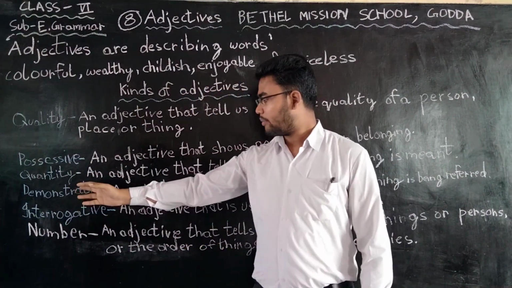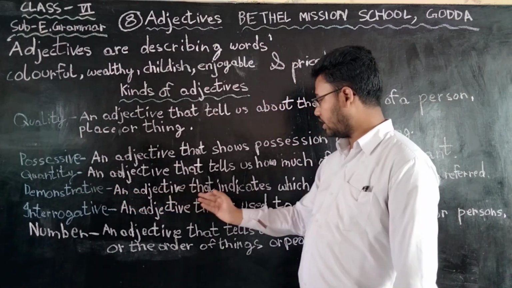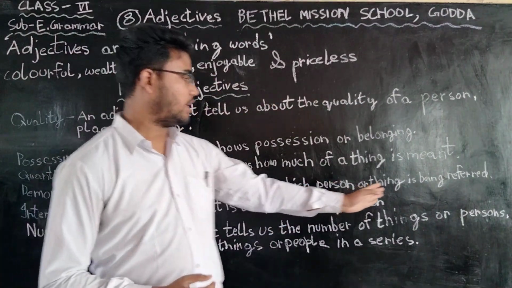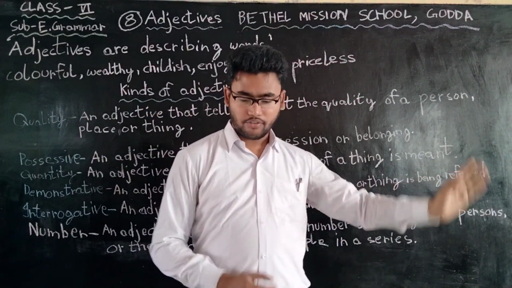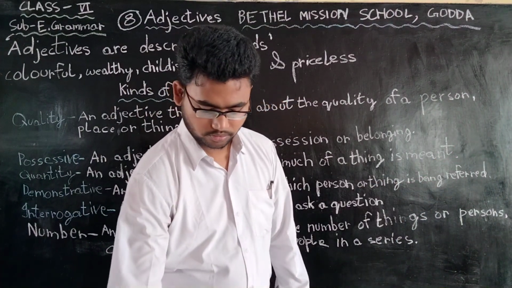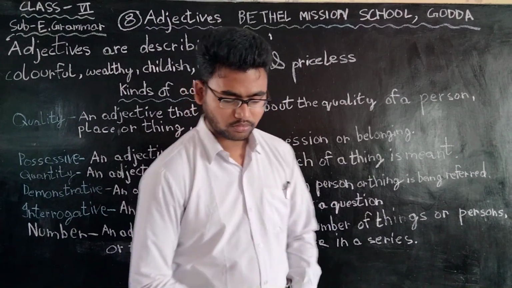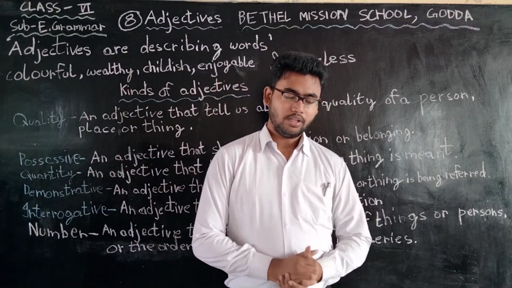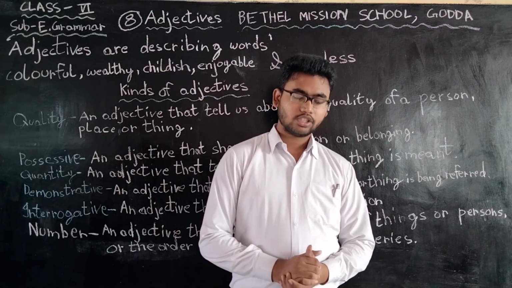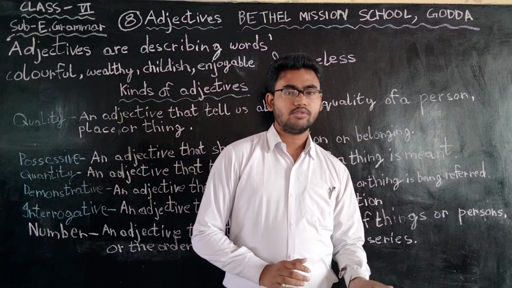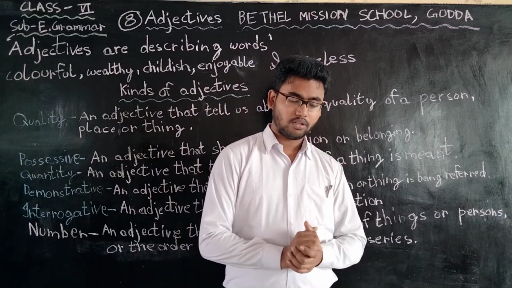Fourth one is demonstrative adjective. An adjective that indicates which person or thing is being referred to. For example, this girl is taller than Anjana. So this becomes a demonstrative adjective.